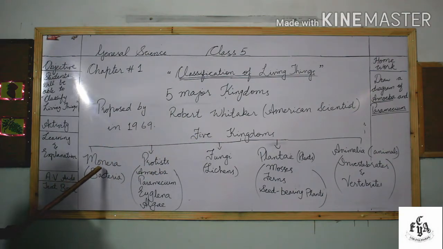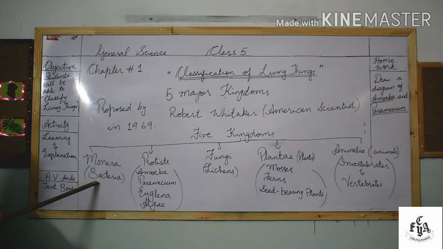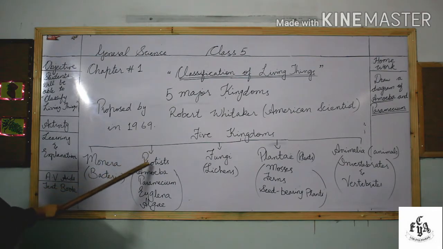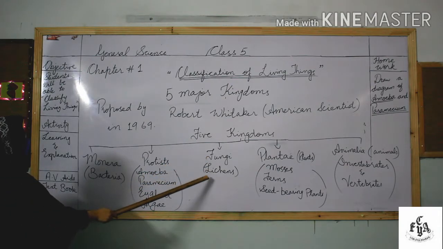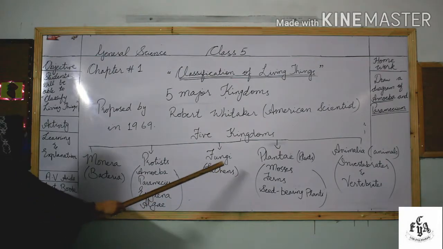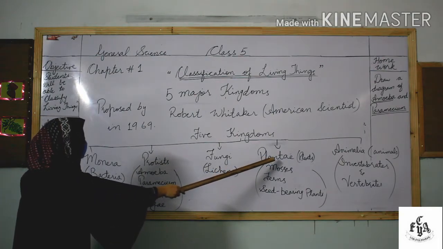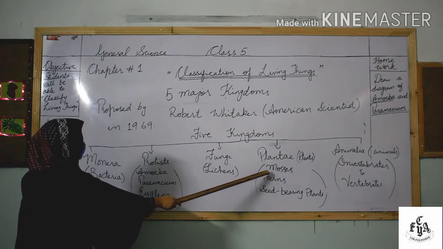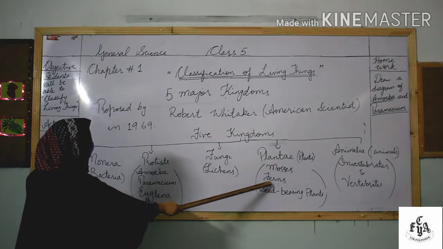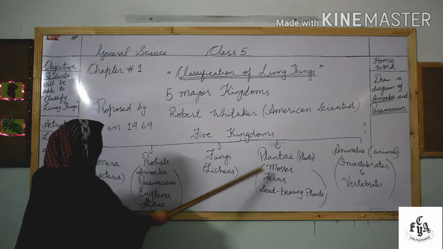They are Monera, which includes the simplest and smallest organisms known as bacteria. Then comes kingdom Protista, which includes organisms like amoeba, paramecium, euglena and algae. Then comes fungi, which includes organisms like lichens. Then comes Plantae, which are basically plants, with examples like mosses, ferns and seed-bearing plants.